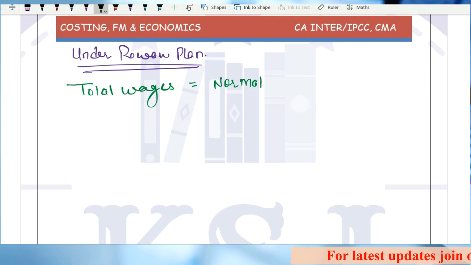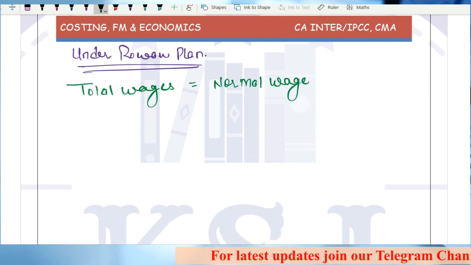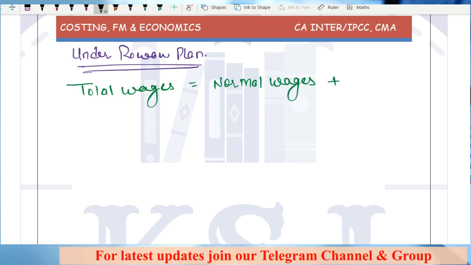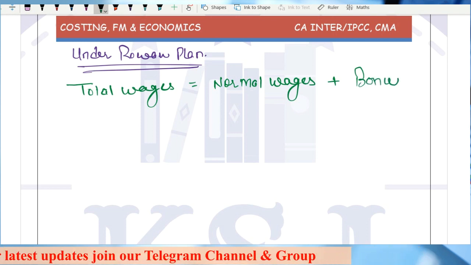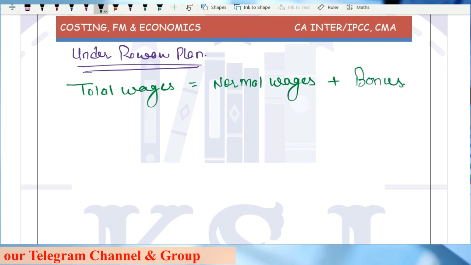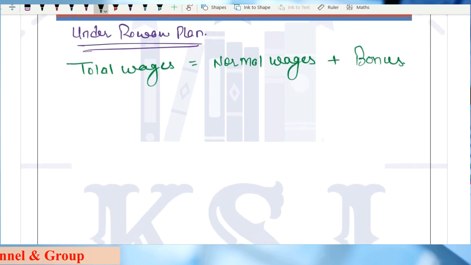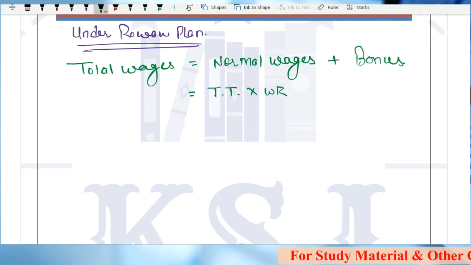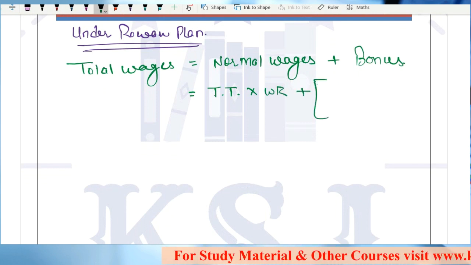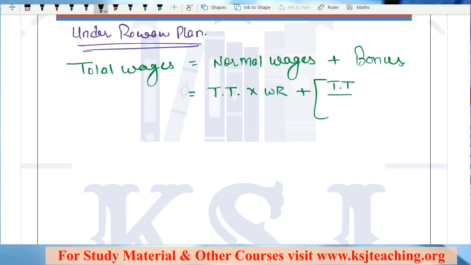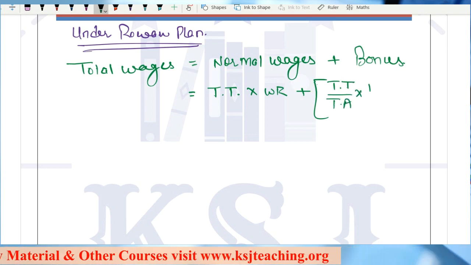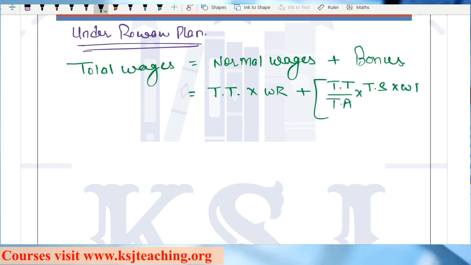One is normal wages, plus the bonus. Normal wages is time taken multiplied by wage rate, plus the bonus under the Rowan plan, which is time taken by time allowed multiplied by time saved multiplied by wage rate.